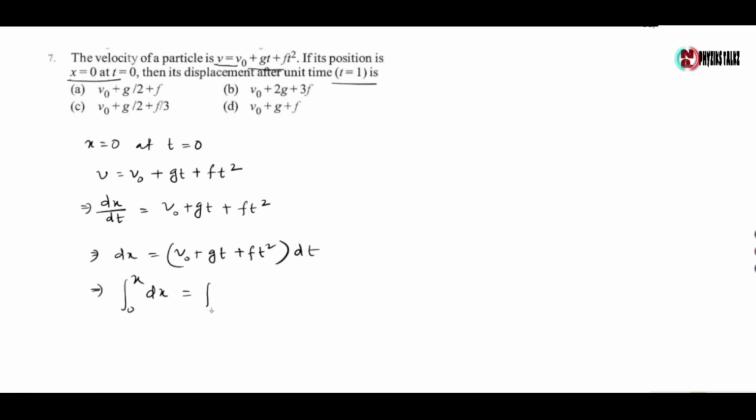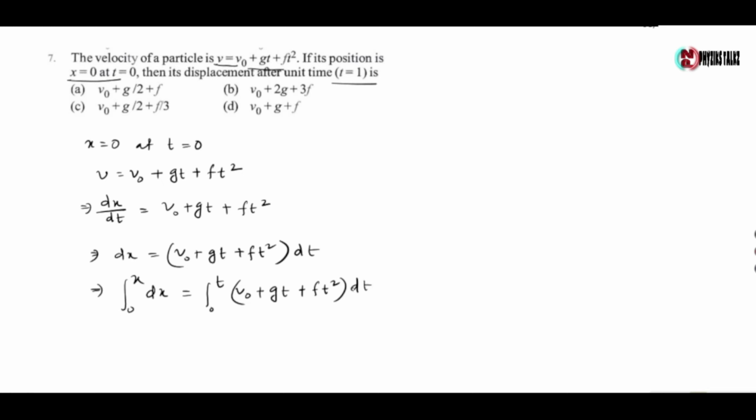Now we know velocity is the rate of change of displacement, so dx by dt is equal to v0 plus gt plus ft square. Now dx equals v0 plus gt plus ft square into dt. Now we have to integrate this: 0 to x dx equals 0 to t of v0 plus gt plus ft square.